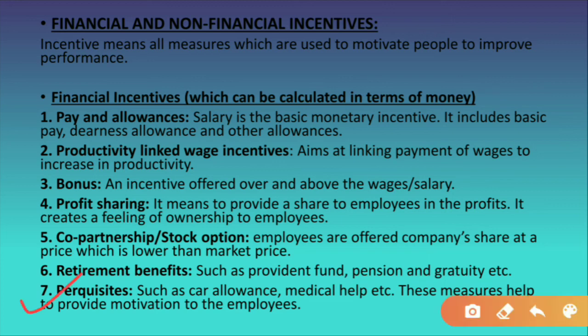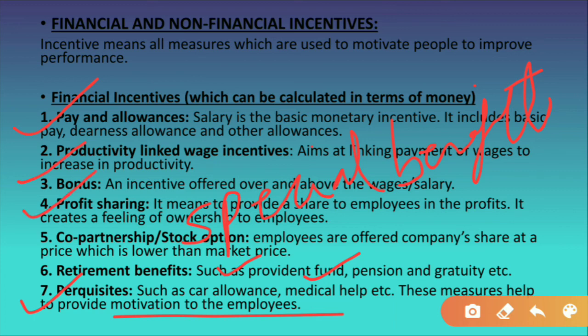Okay, now the next is perquisites, such as car allowances, medical help, etc. These measures help to provide motivation to the employees. Now, students, perquisites generally means some special benefits. Here we have seen that the employees are receiving pay, means they are receiving salary, wages, bonus, they are getting a share out of the profit, they are receiving the shares of the company. So all these things are monetary, but these are the special benefits.